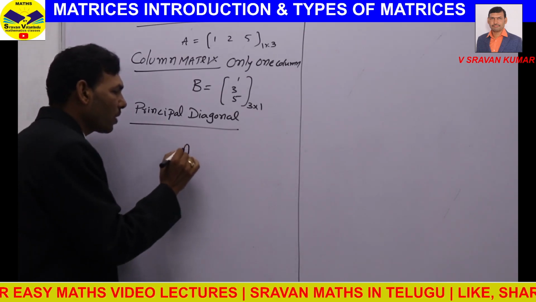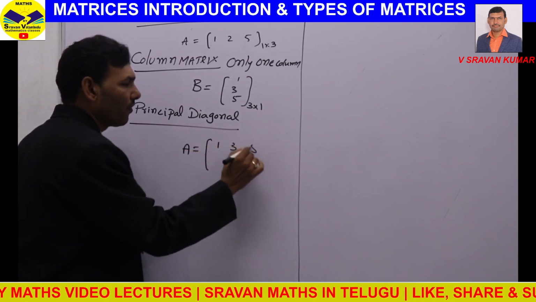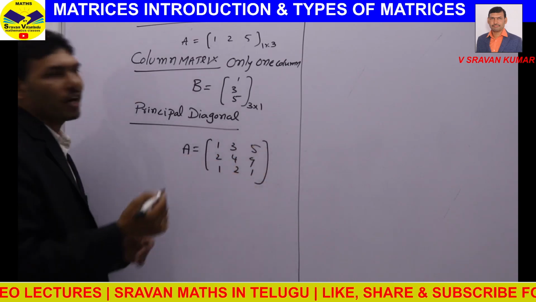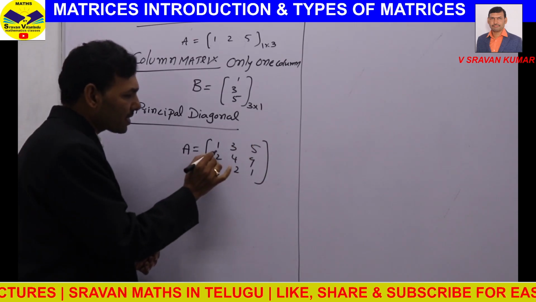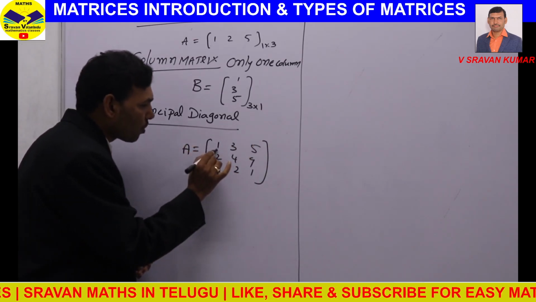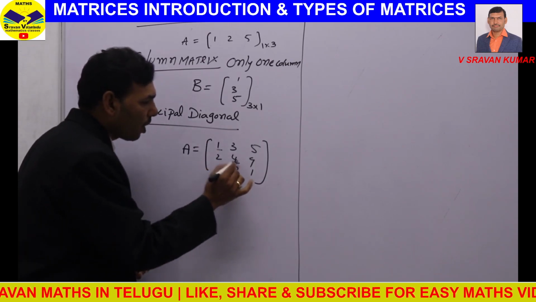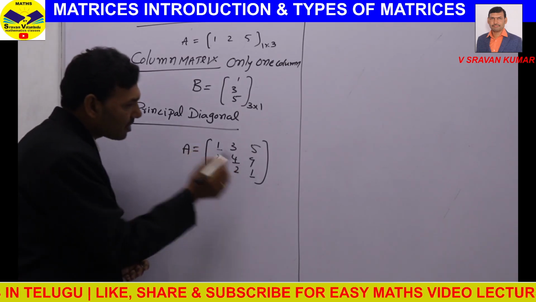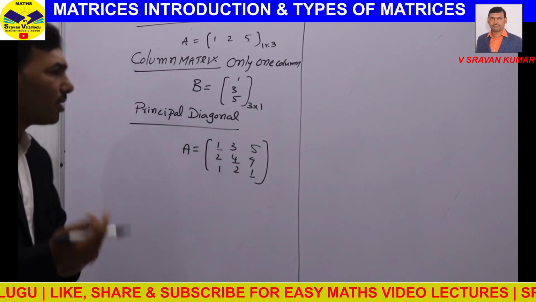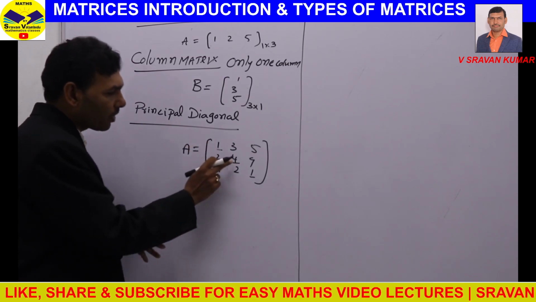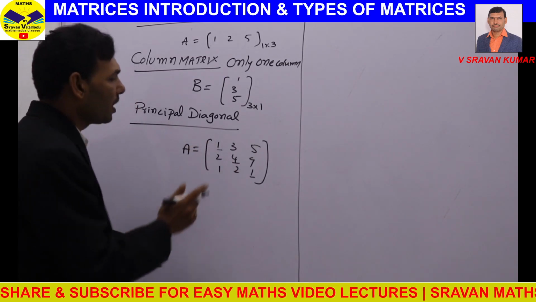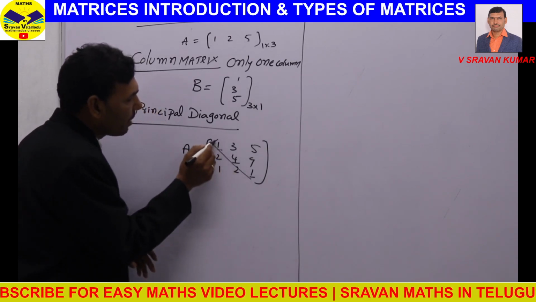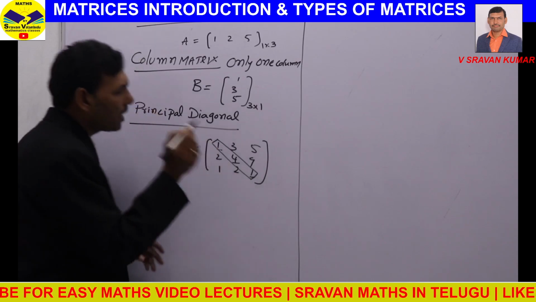So if you take one square matrix like this, 1, 3, 5, 2, 4, 9, 1, 2, 1. So this is a square matrix. In this square matrix, starting from the first row of the first element, second row of the second element, third row of the third element, these three elements are called principal diagonal elements. A line joining these diagonal elements is called the principal diagonal.